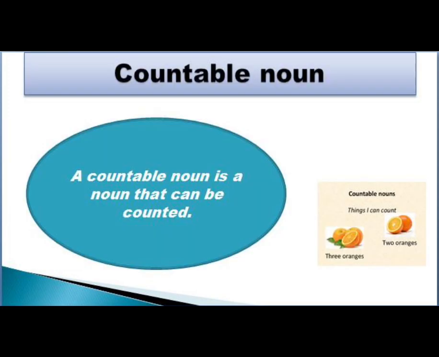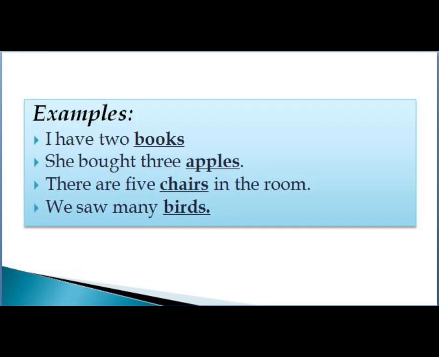Now come to the next type of noun, that is countable noun. Countable noun is very simple, because anything that we can count is a countable noun. Of course you can see the definition: a countable noun is a noun that can be counted. For example, I have two books. Here you can count the books, like two books, three books, four books. You can easily count the books.